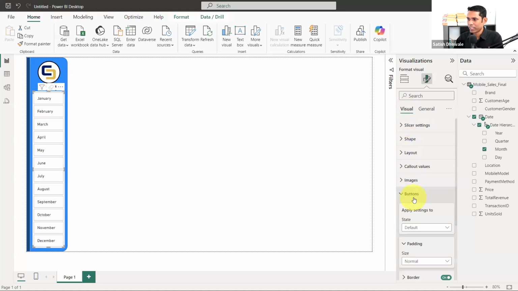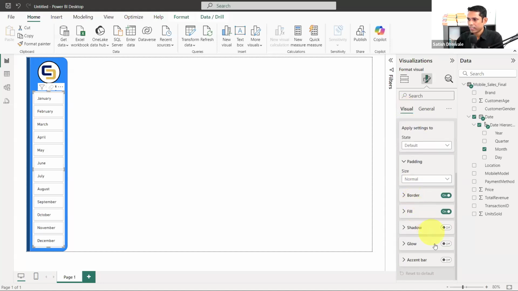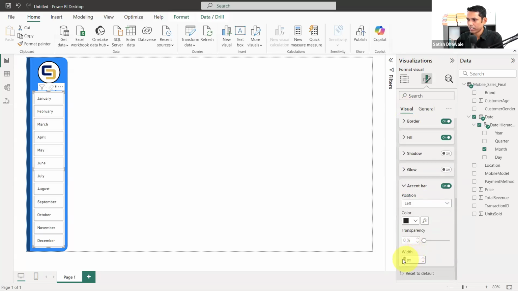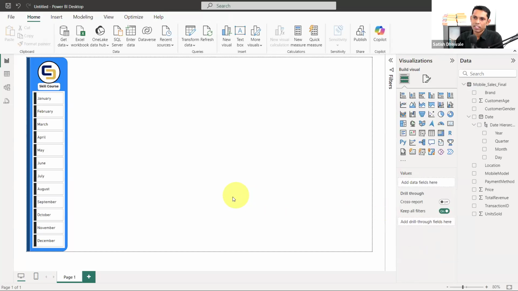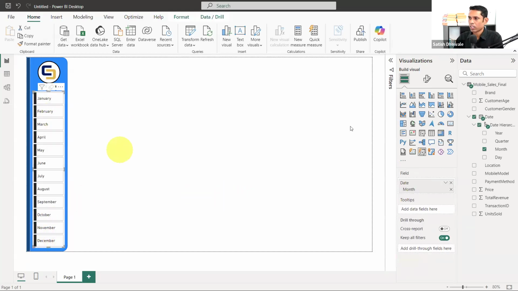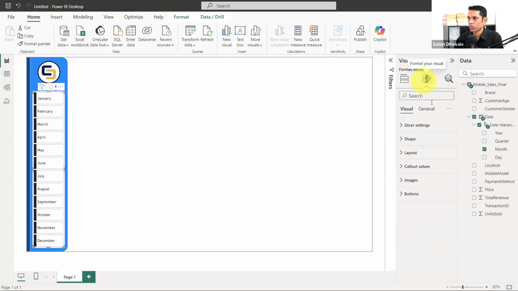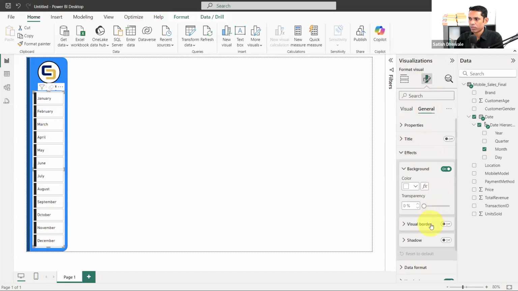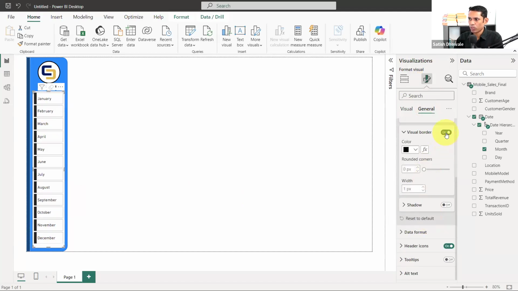Now let's go for the button, and let's add the accent bar. So here you will get the accent bar, set to 10. Wow, interesting. Now I want to do one thing. I want to make rounded corners for this entire slicer. So in order to get rounded corners, go to the general and go to the effect. You know that there is a visual border. Inside visual, if you turn on the visual border, then go and change the rounded corners to 15.